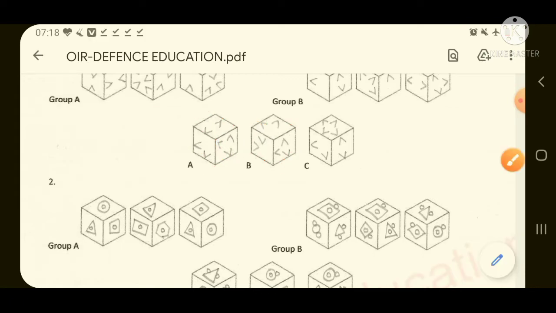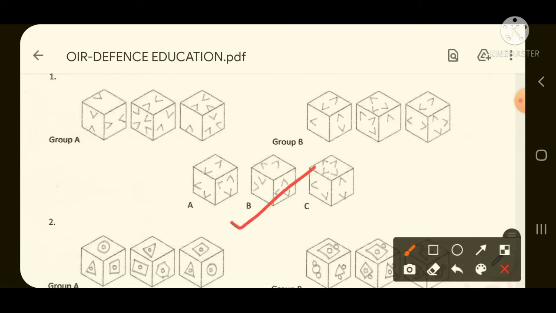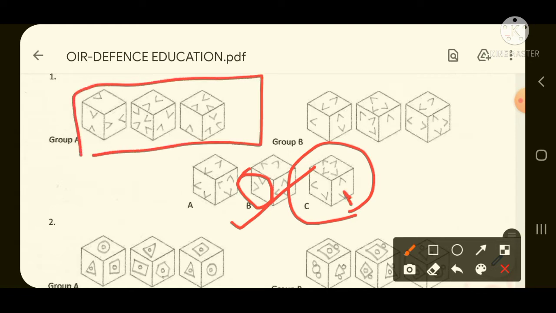So what will be the required answer? The required answer for question number 1 is option B, because only in option B we are getting one face of the cube pointing outward. Even if you see option C, every face is pointing inwards only. But in group A we are given that the arrow has to point outwards. So here it is pointing outwards. So this is the required answer.